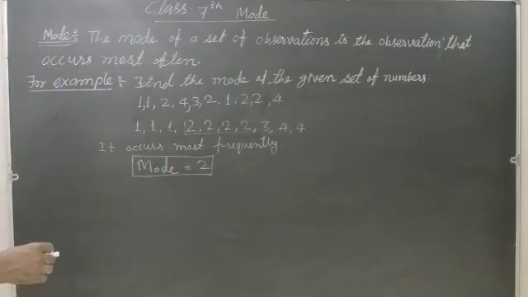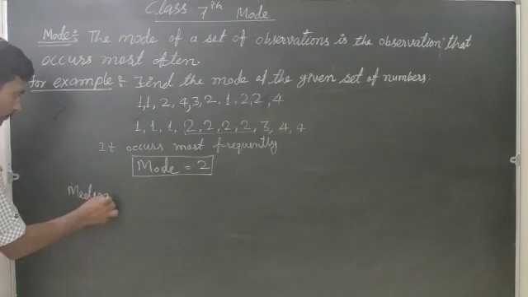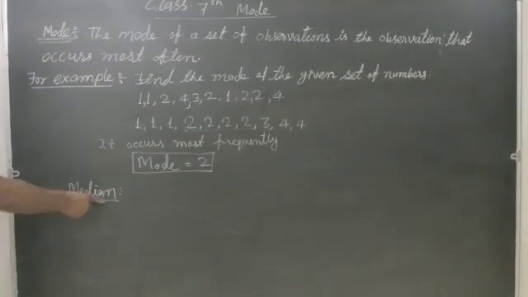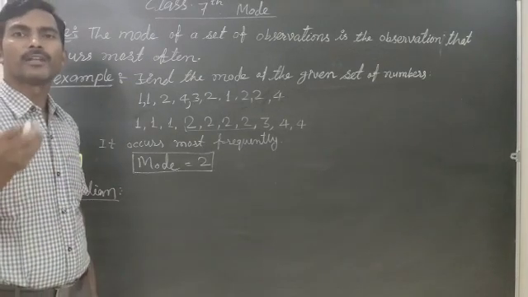Now next comes median. So, what is median? Median is the middle value of the given data.